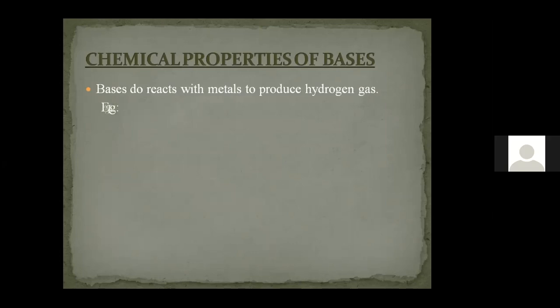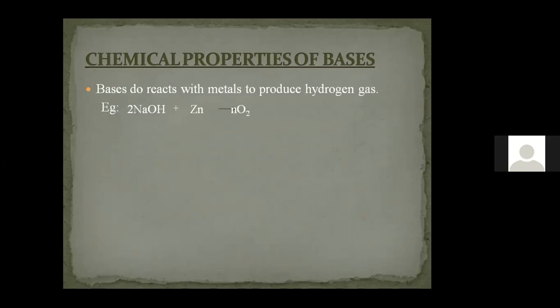For example, if we consider sodium hydroxide and it is made to react with the metal Zn. Which metal is Zn? Zinc. Zn is zinc.